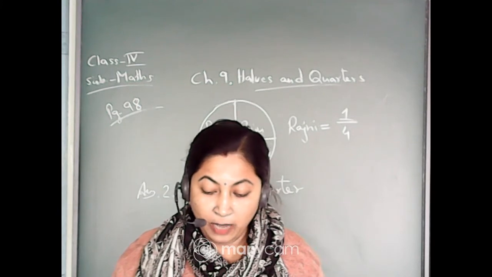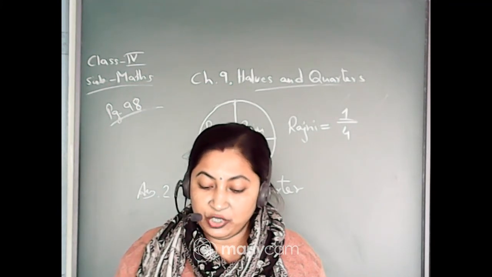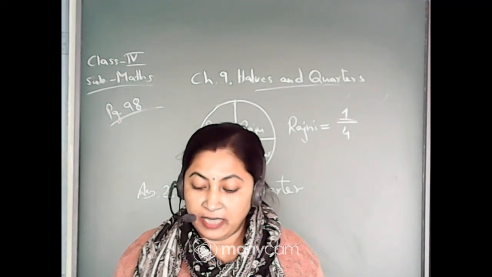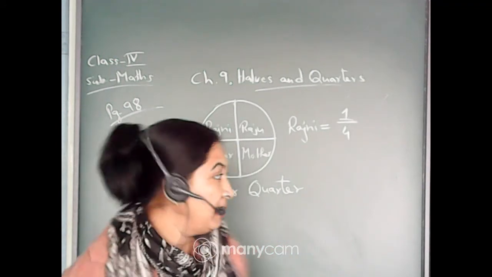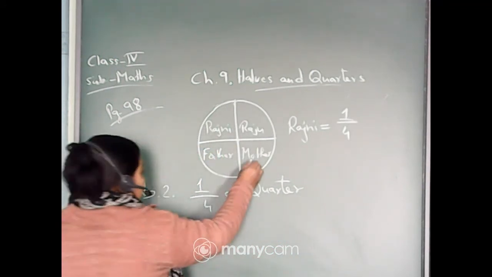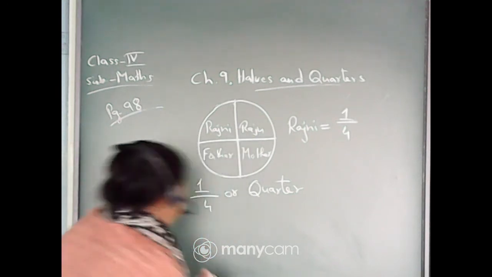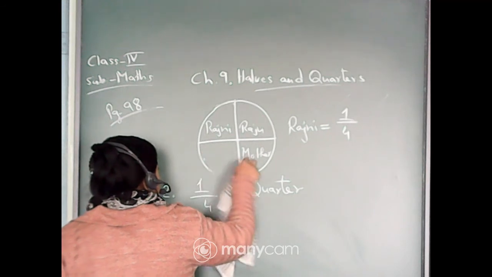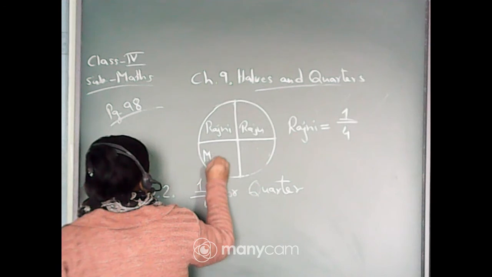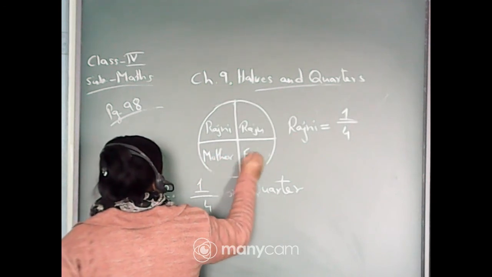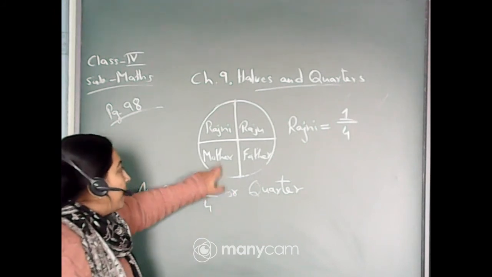Okay. Now come to the next one. Mother gave her share of cake to Rajni. Now color the total part that Rajni will get. Now mother has given her part to Rajni. See, look at the picture. Suppose mother has given to Rajni. Wait a minute, let me write father here and mother here. Mother and father.